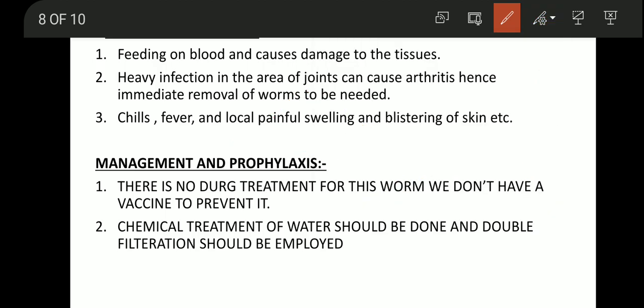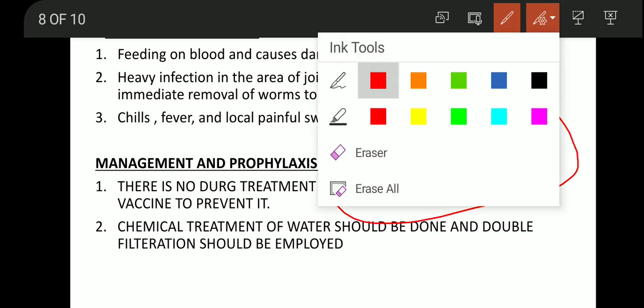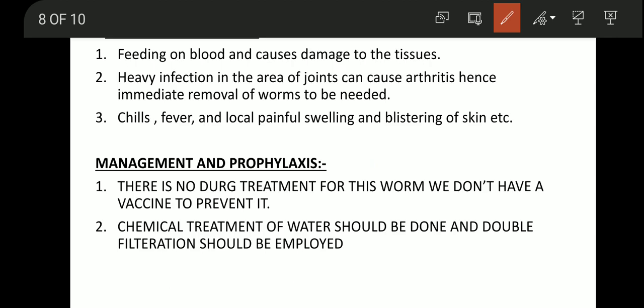Management and prophylaxis: there is no drug for this worm to treat it. There is no medicine to cure this disease. We can just prevent it, but we can't cure it. So we must treat contaminated water chemically, by purifying it, by using filters, by using the double filtration method.